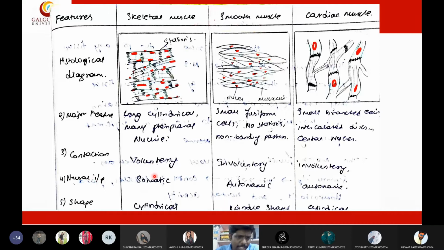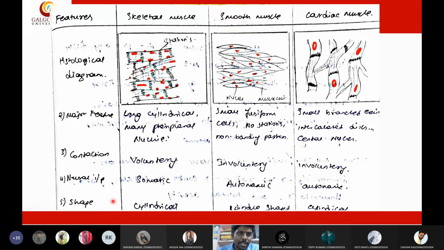Skeletal muscles will get neural input from the somatic nerves, whereas the smooth muscles and cardiac muscles will get neural input from the autonomic nervous system. Autonomic neurons will give stimulation to the smooth muscles and cardiac muscles, whereas the skeletal muscle will get stimulation from the somatic neurons. So this is all about the neural input.